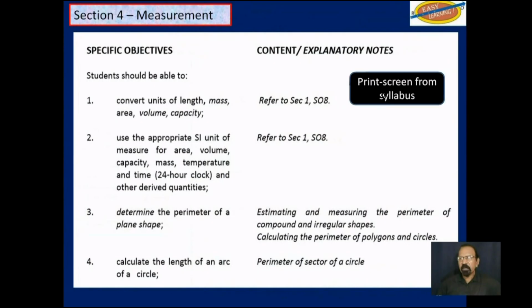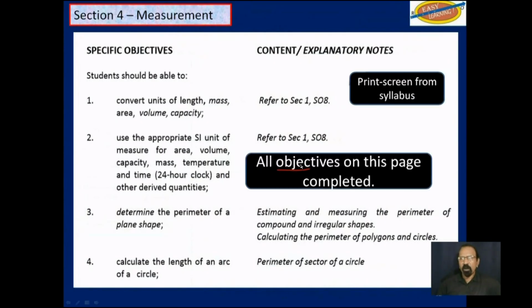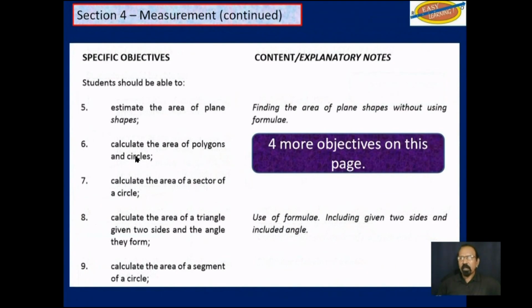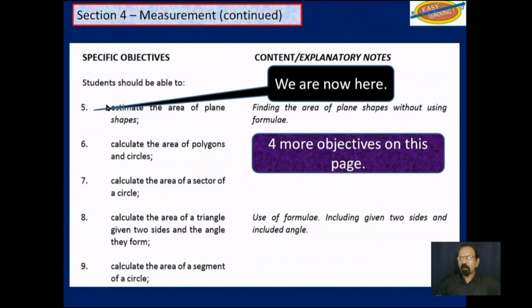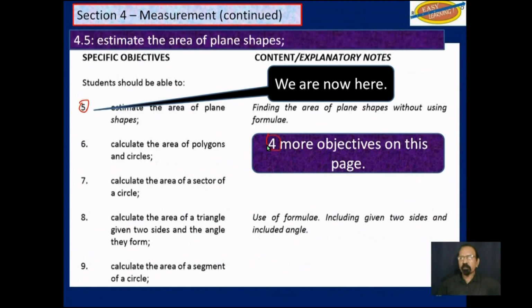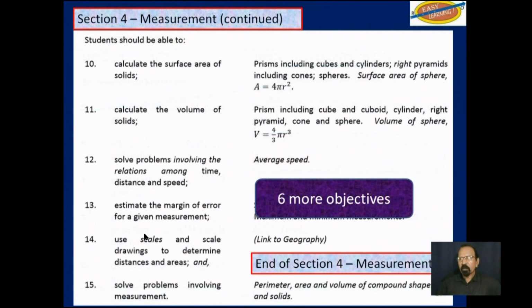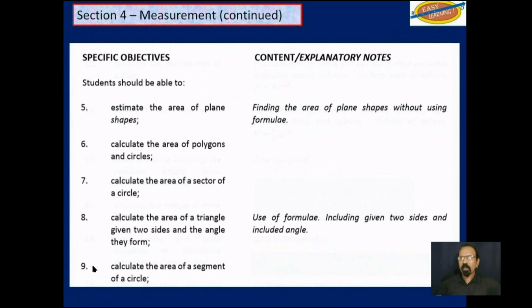This is the print screen. We have covered all 4 objectives so far in this section. And then we are now here at objective 5. We will still have 4 more objectives to do on this page, followed by 6 more on that page, to make a total of 15 objectives in this section.